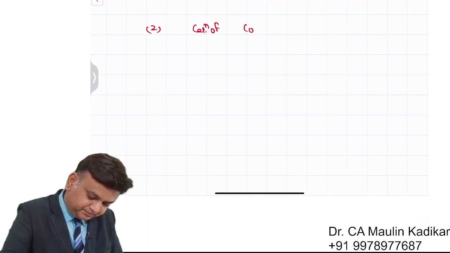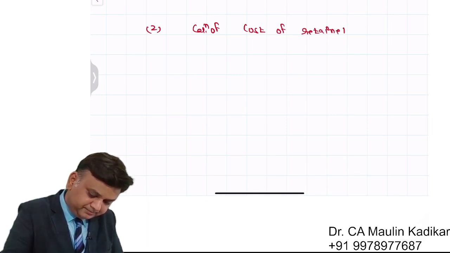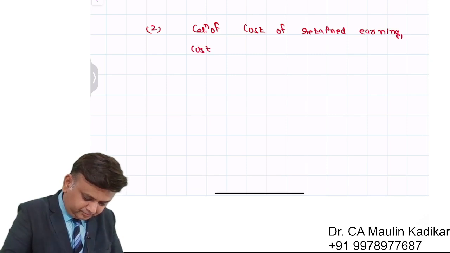Calculation of cost of retained earning, comma, cost of equity.